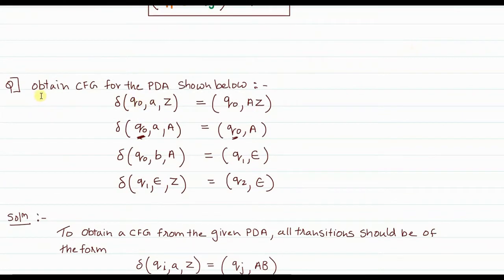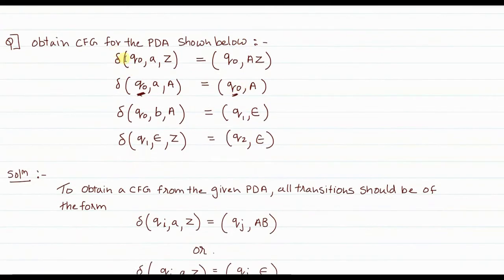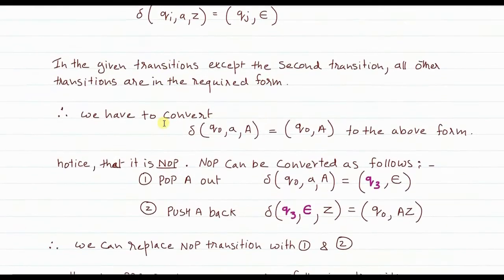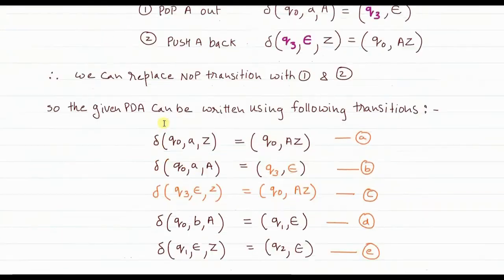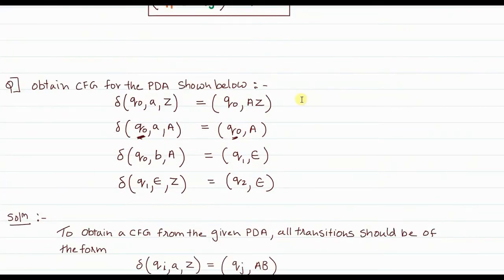Okay, so we are asked to obtain a context-free grammar for the PDA that is shown below. These are the transitions that are given in the PDA. We consider the token as Z0. Please remember, we consider the token as Z0, but the examiner can also consider that as Z. Some books use Z as the token. So it is not a mistake here. I have taken the problem as it is from the source, so please remember there is no mistake.